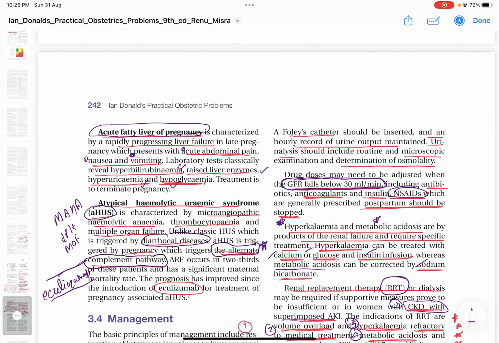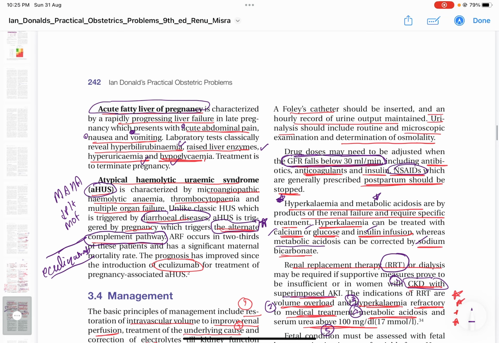AFLP is a rapidly progressive liver disorder. The patient will present with abdominal pain, nausea, and vomiting. The vomiting will exacerbate and lead to renal failure. Adequate laboratory investigation like bilirubin, liver enzymes, uric acid, and glucose: hyperbilirubinemia, raised liver enzymes, hyperuricemia, and hypoglycemia all indicate AFLP. Terminate the pregnancy.